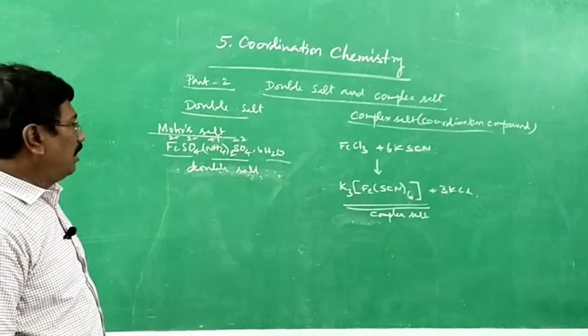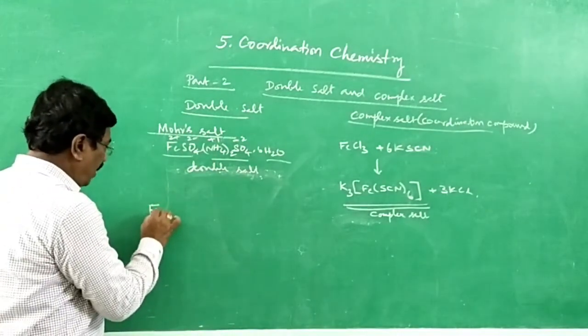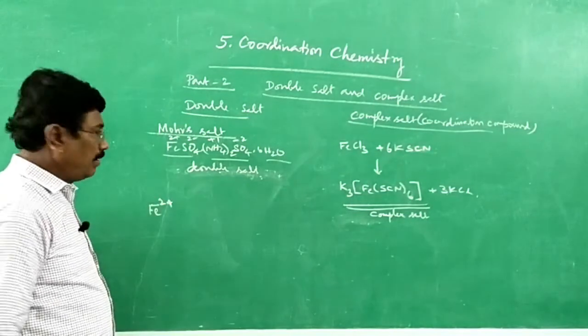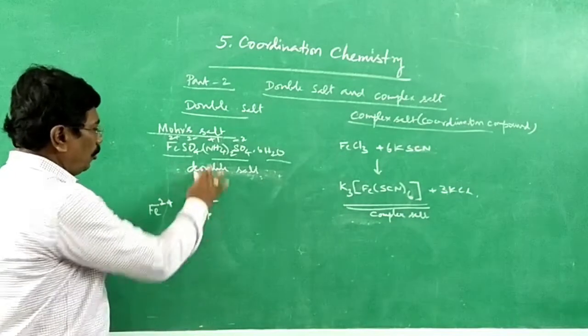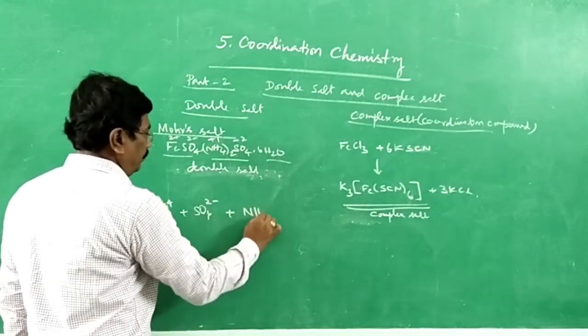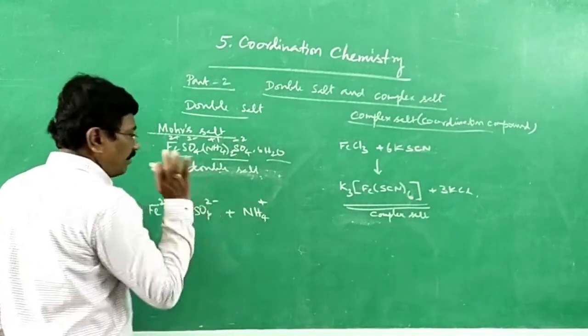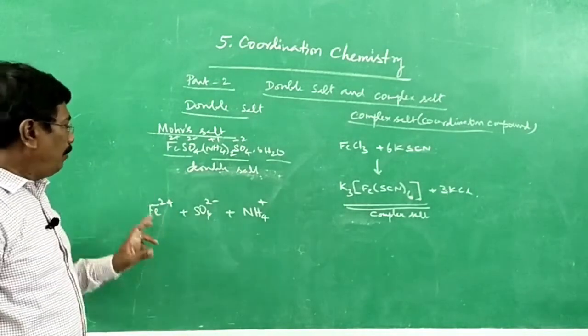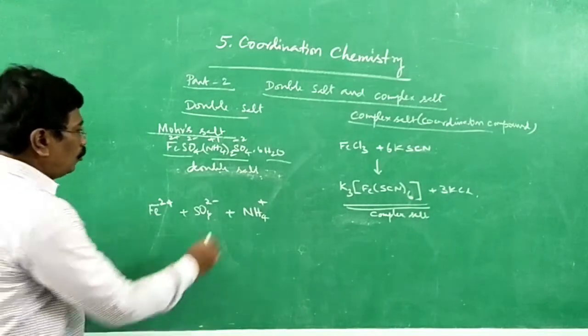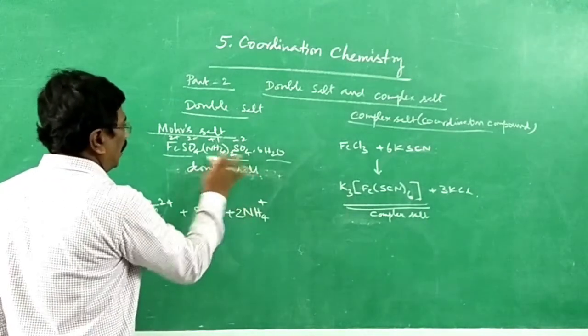Then, in solution, of course, we have crystallized. If it is dissolved in water, you will be getting ferrous ion freely, sulfate ion freely, ammonium ion, and again sulfate ion. So, from one molecule you will be getting one ferrous ion, two ammonium ions, and two sulfate ions.